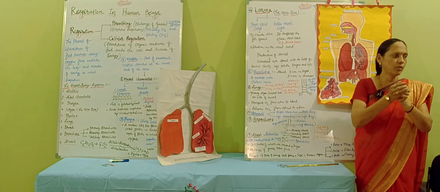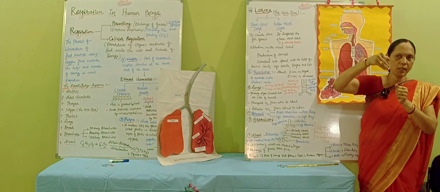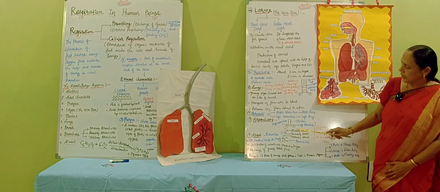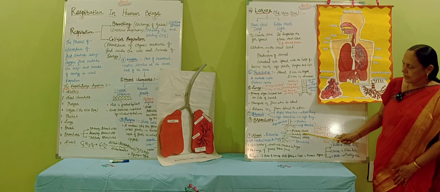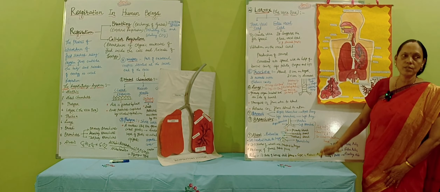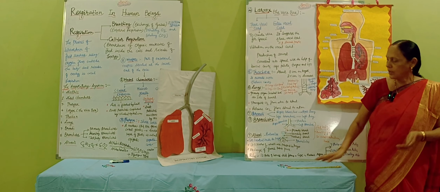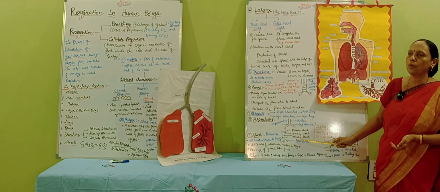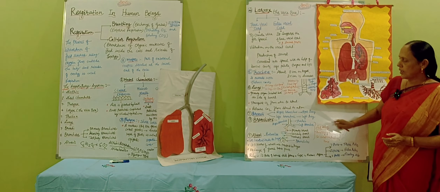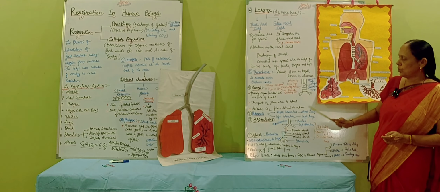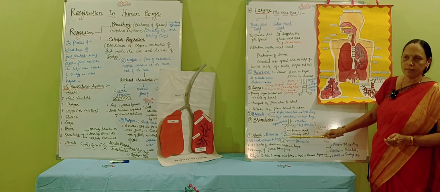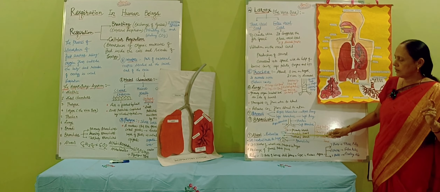You have seen the structure of a root. One main root is there, that is bifurcated into a second, then a third, then a fourth. In this way it is also bifurcated. The first one is the primary bronchi, the second is the secondary bronchi, and the third is the tertiary bronchi. Then that tertiary bronchi is redivided into bifurcations, and those bifurcations are called bronchioles. So the oxygen is transferred from the trachea to the left or right bronchus, then the primary, secondary, tertiary bronchi, and then the bronchioles.